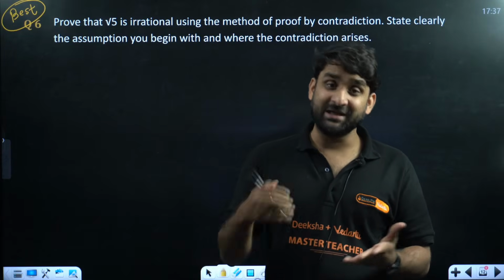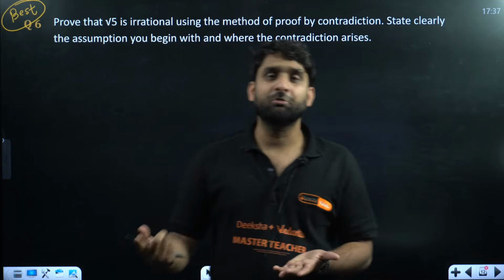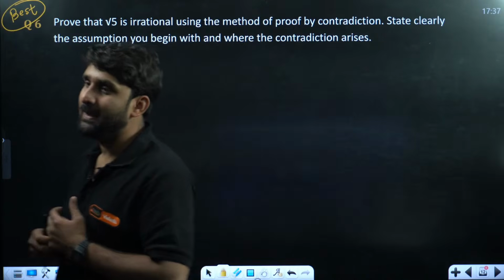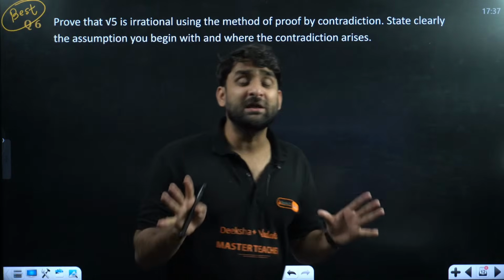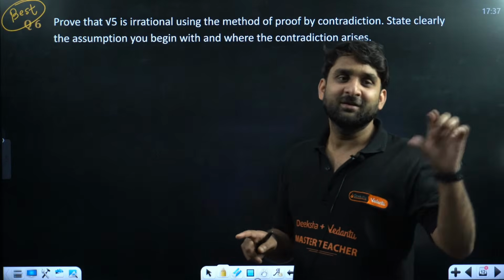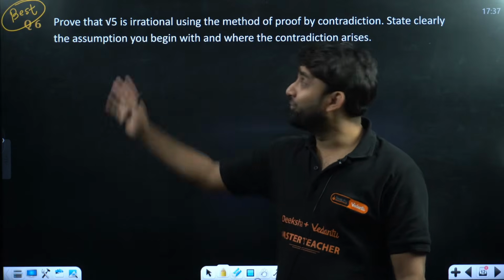There are chapters like AP and GP, arithmetic progression and geometric progression, that is sequence and series. That chapter name is sequence and progression. A lot of things are newly introduced by CBSE in class 9th, and this is also new. Prove that root 5 is an irrational number.